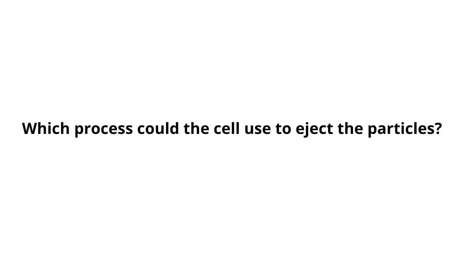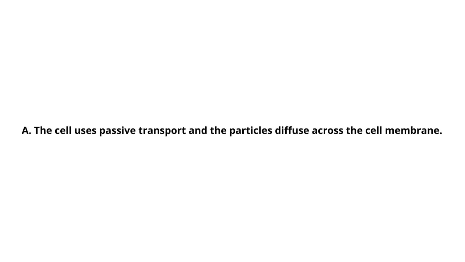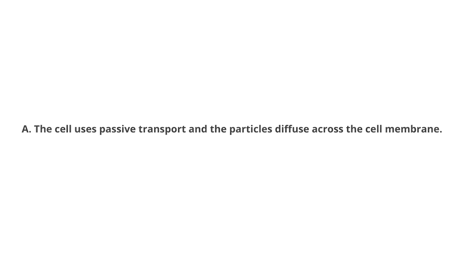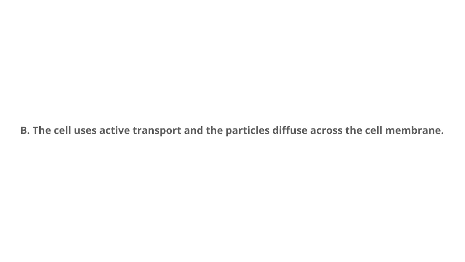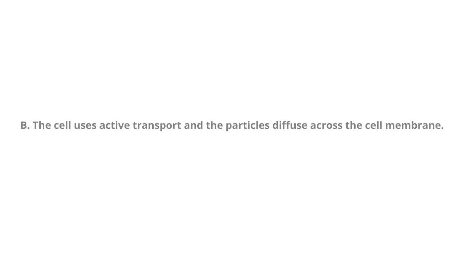Which process could the cell use to eject the particles? A. The cell uses passive transport and the particles diffuse across the cell membrane. B. The cell uses active transport and the particles diffuse across the cell membrane.